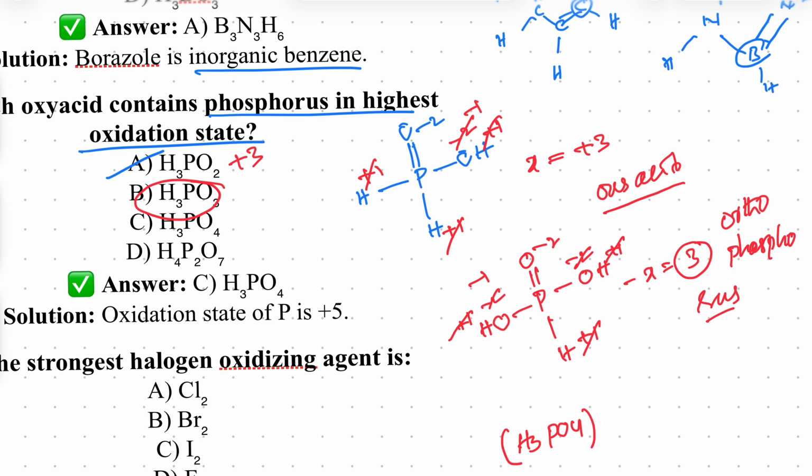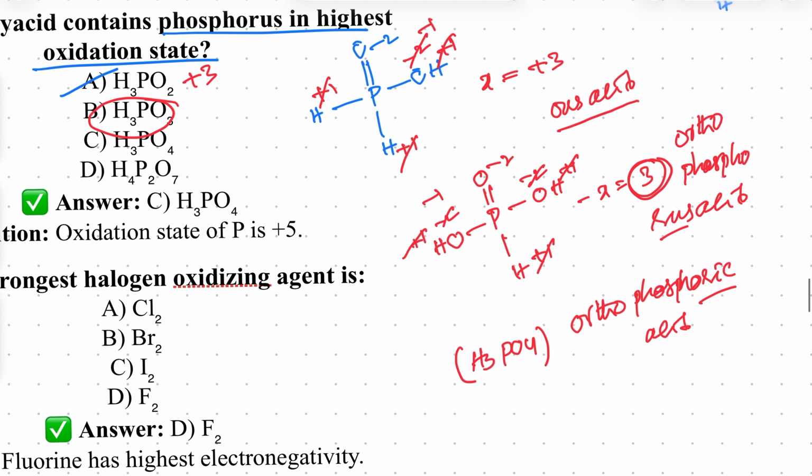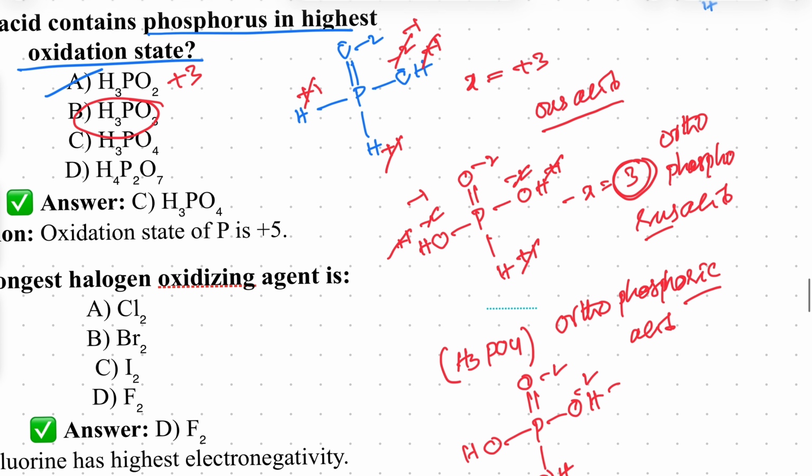Orthophosphorus acid it is, right? This is orthophosphoric acid. Phosphoric acid, ic acid. Your oxidation is plus 5. Count the bonds: 1, 2, 3, 4. How many oxygens? 4 oxygens. How many hydrogens? 3 hydrogens. Double bond. So minus 2, plus 1, plus 1, minus 2, minus 2, plus 1. So totally x is equal to plus 5.